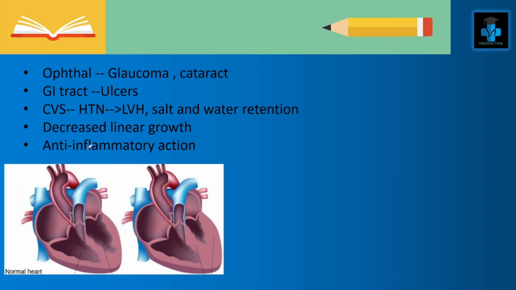Now some other relevant changes. Related to the eyes, there will be glaucoma and cataract. In some patients there will be gastrointestinal tract problems such as ulcers, and cardiovascular system problems leading to hypertension, which in turn results in, right here you can see, left ventricular hypertrophy. This is a normal heart and this is how a heart with left ventricular hypertrophy looks. There will be significant salt and water retention, which I have already mentioned, and there will be decreased linear growth and also anti-inflammatory actions.